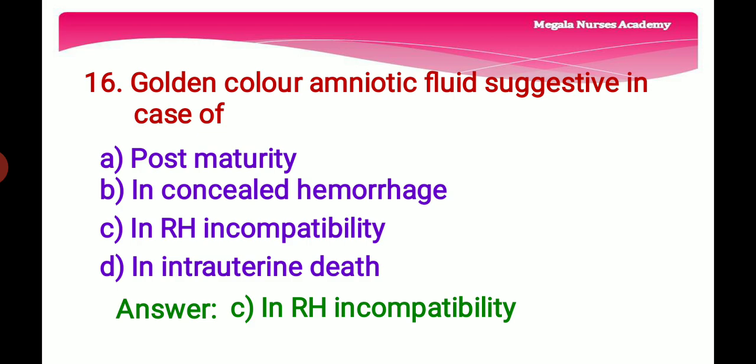The right answer is option C, in RH incompatibility, because amniotic fluid is a golden color in RH incompatibility due to excessive hemolysis of the fetal RBC and production of excess bilirubin. So the right answer is option C, in RH incompatibility. Golden color amniotic fluid suggestive in case of option C, in RH incompatibility.